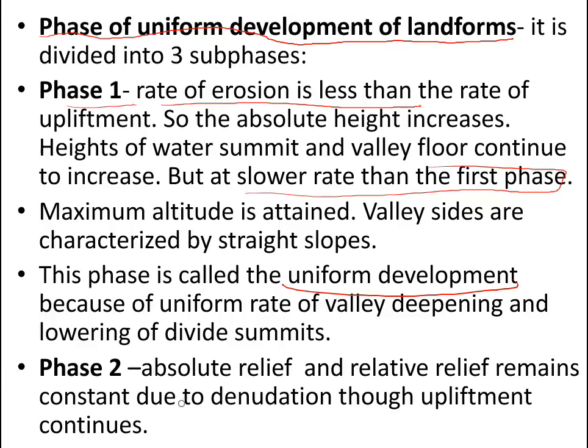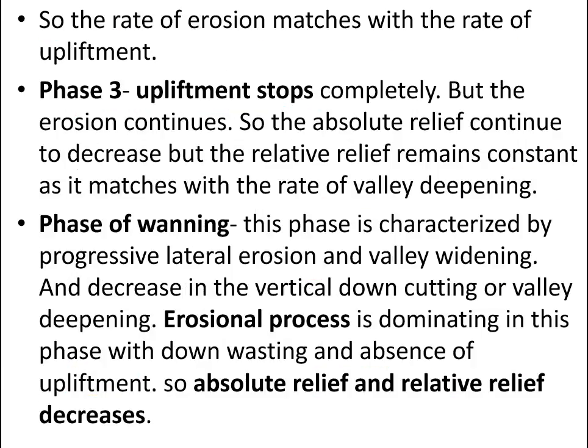In the second subphase, absolute relief and relative relief remain constant due to denudation through upliftment, though upliftment continues. Though upliftment continues, the downcutting is more, so the heights are constant.